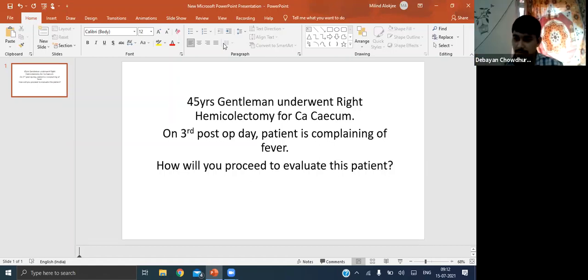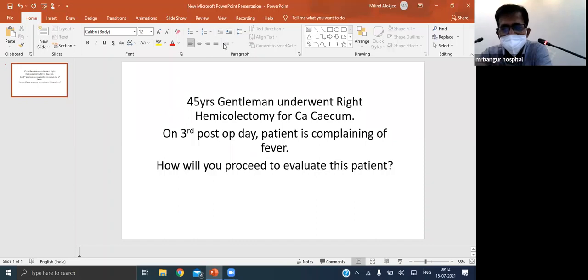Yes, sir. And in a patient who has got a GI anastomosis, one important thing one should keep in mind is whether this patient has got any evidence of anastomotic leak, because that is one of the important causes of fever, and the complications out of the leak can lead to fever and other complications. So that is another specific entity you should keep in mind in a patient who has undergone a gut resection anastomosis. Apart from the other causes of fever, anastomotic leak is one clinical entity you should keep in mind.